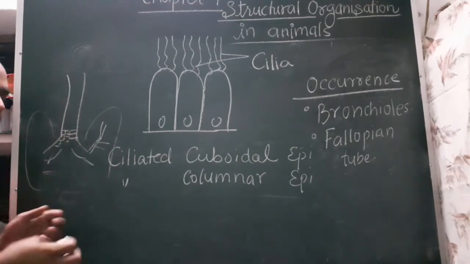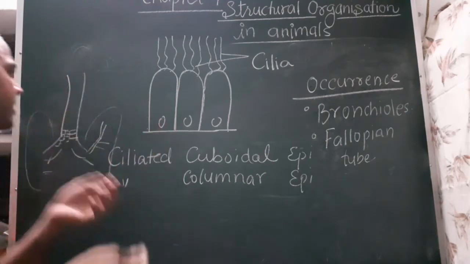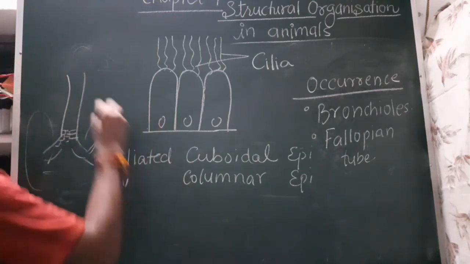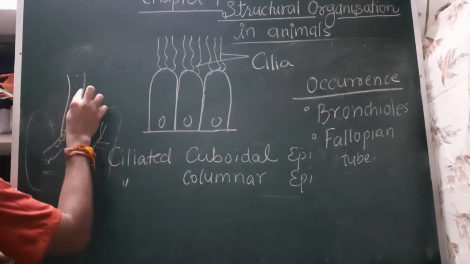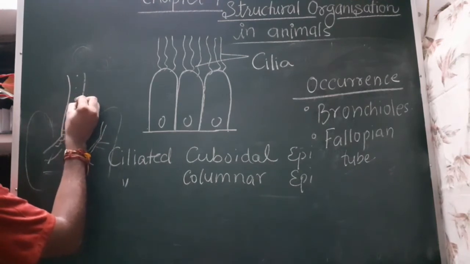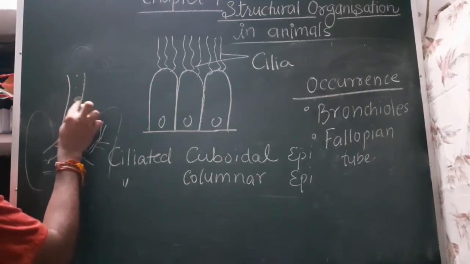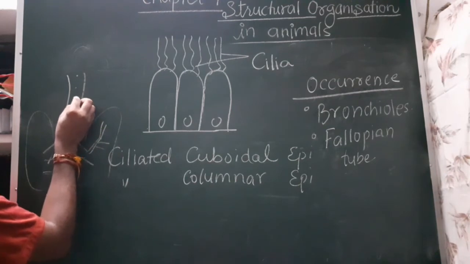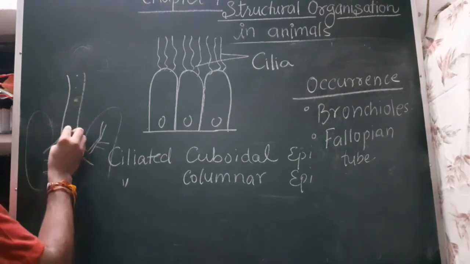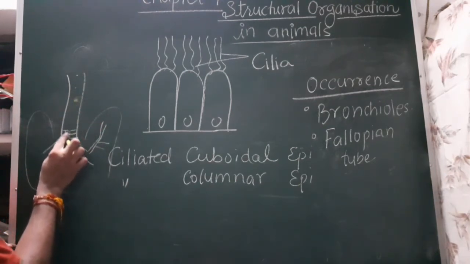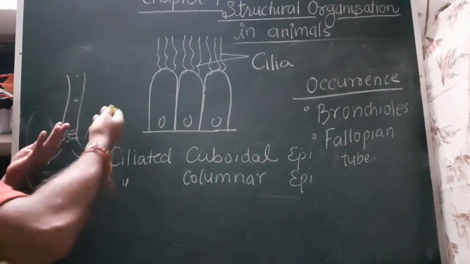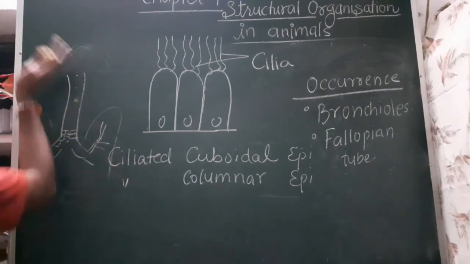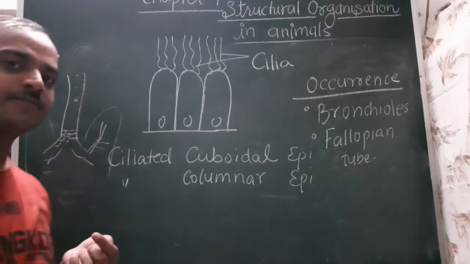These are the cilia. This cilia continuously moves upward. So if any dust particle comes inside, it gets trapped in the mucus. Mucus secreting cells are present here, so the dust will be trapped with this mucus, and these ciliated cells, continuously moving upward, will expel the dust particles outside.